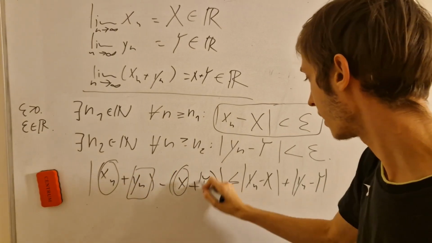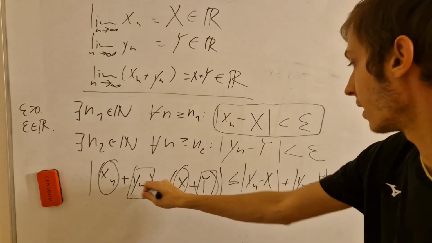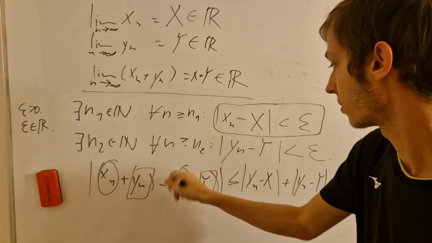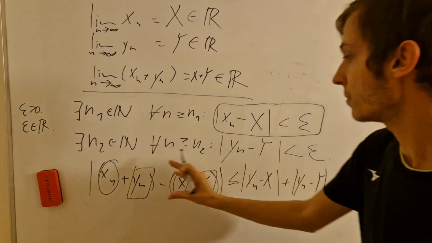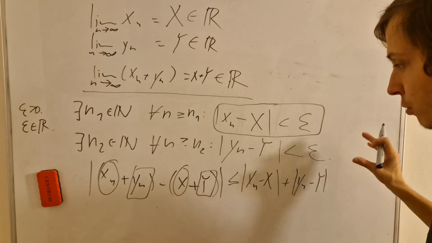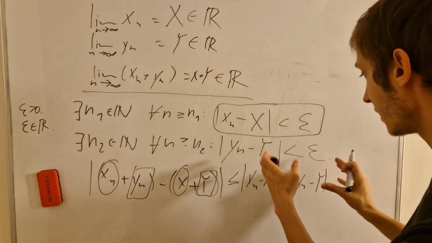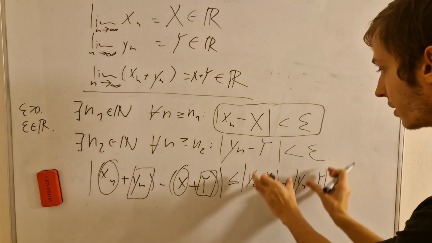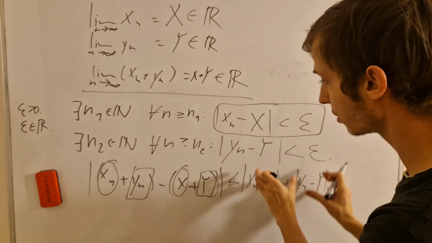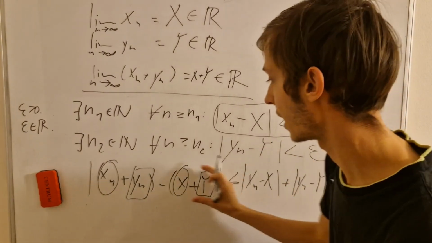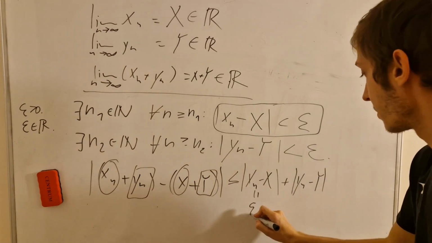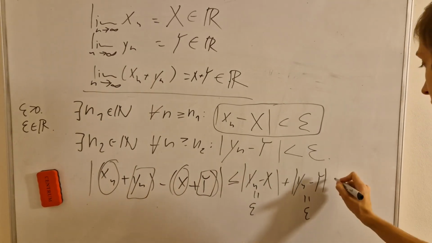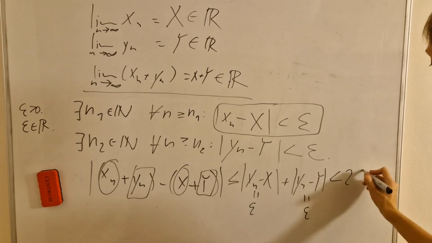Now identifying y_n and capital Y, again it's subtracted due to the arithmetic parentheses. The minus also appears here. And this is a property of absolute values, the triangle inequality: the absolute value of the sum should be smaller than or equal to the sum of the absolute values. But this was supposed to be epsilon, and this was supposed to be epsilon. So this is strictly smaller than 2 epsilons.